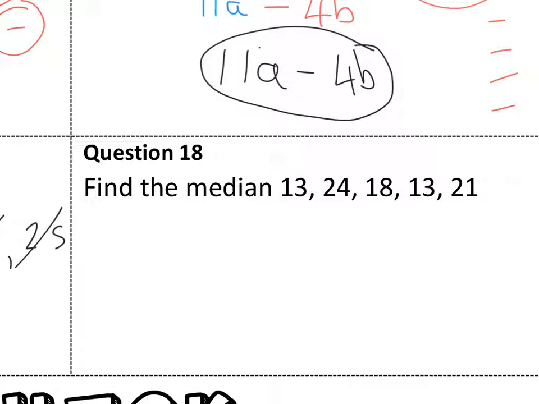Same thing for the median of these. So I've got 13, 13, 18, 21, 24, my middle number 18.